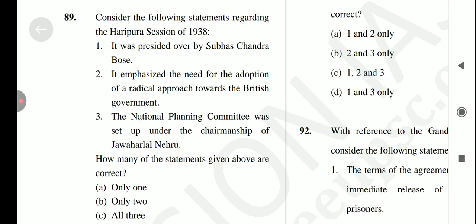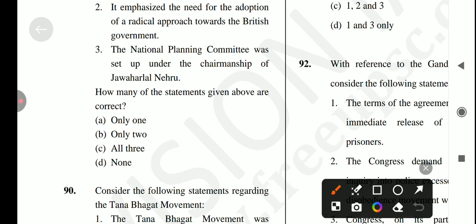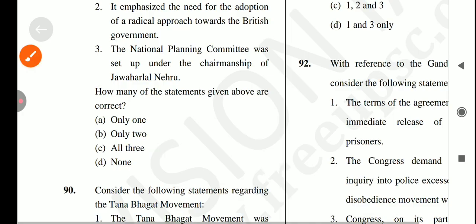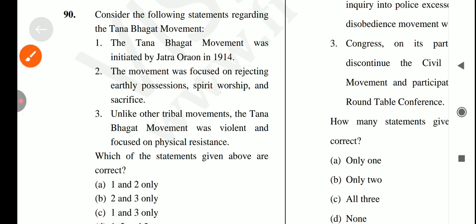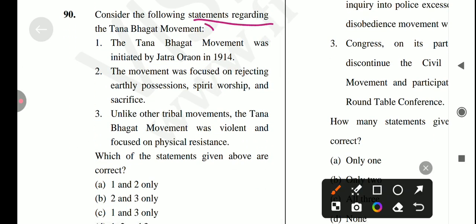It's also correct. Okay, so the answer for this question is option C. All three are correct. Okay, let's come to the next question: consider the following statements regarding the Tana Bhagat movement. First, the Tana Bhagat movement was initiated by Jatra Oraon in 1914. Is it true? Yes, it's a correct statement.